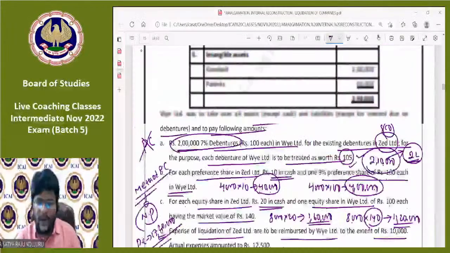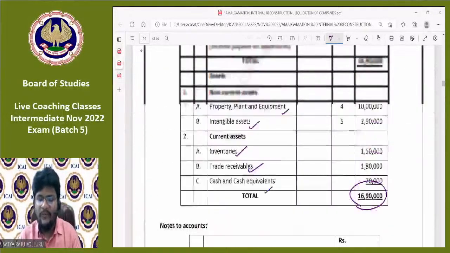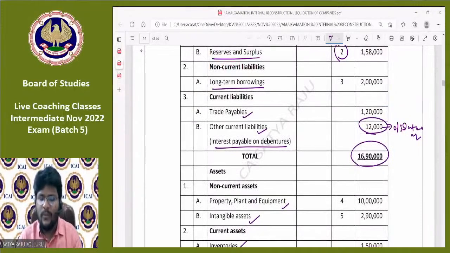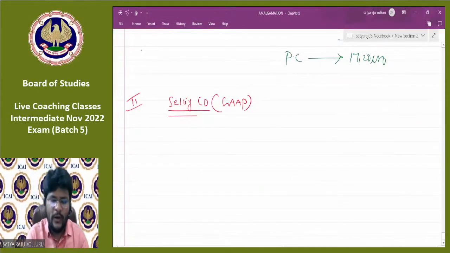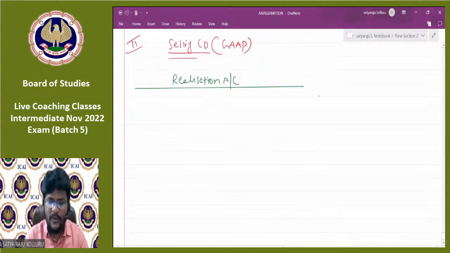In case of dismantling of the balance sheet, what do we need to do? Assets and liabilities which are taken over by the purchasing company should be closed and transferred to which account? Realization account. That's why you can open the realization account. All of you quickly, open the realization account first. Under the 5-step approach, we are at step number 1, in the process of dismantling of the balance sheet.